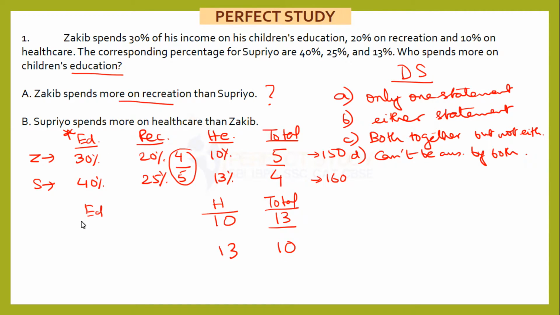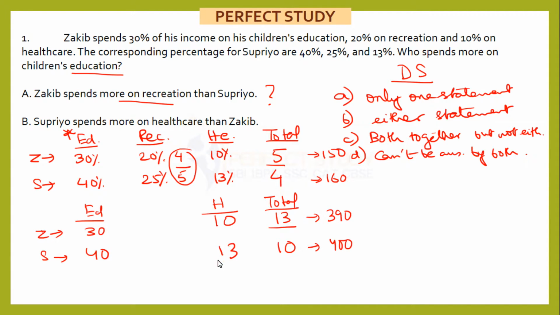I'll take this education, let me just write here 30, 40, Zakib, Supriyo. This 30 if I multiply by 13, it becomes 390. 40 if I multiply by 10, it becomes 400. If you notice here, if the healthcare expenditure is equal, Zakib is already less than Supriyo.